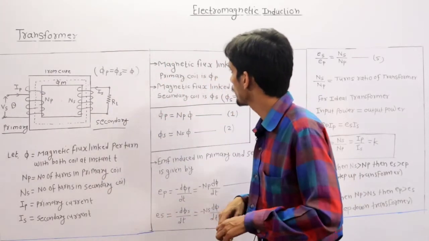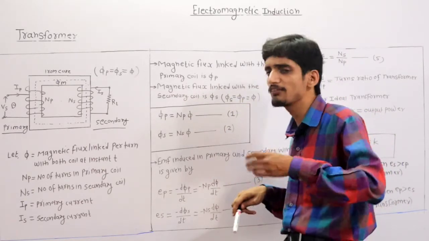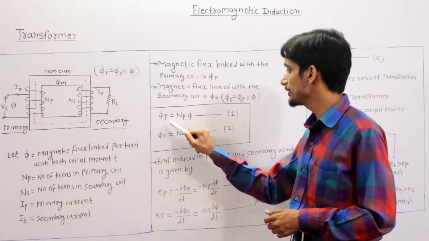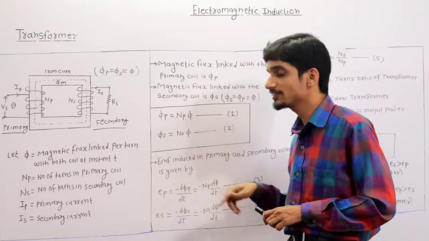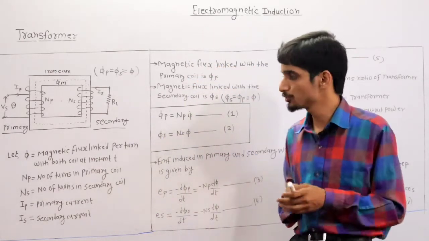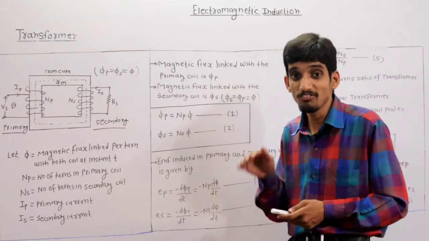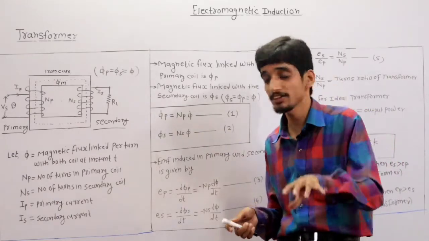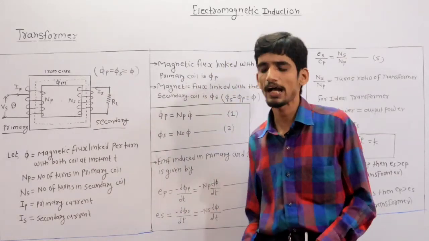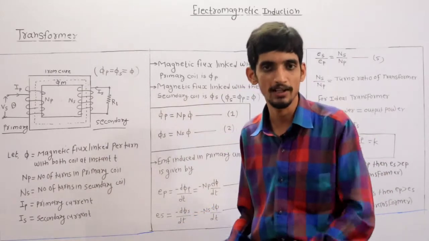Okay, now magnetic flux linked with the primary coil is phi p and magnetic flux linked with the secondary coil is phi s. So phi p is equal to Np into phi and phi s is equal to Ns into phi. Now listen here, there may be some confusion. Phi p is the flux linked with primary, phi s is the flux linked with secondary. Then why should I write phi only here? Because I already explained that phi is the flux linked with both the coils. So that's why I am writing here phi p is equal to Np into phi and phi s is equal to Ns into phi, clear.